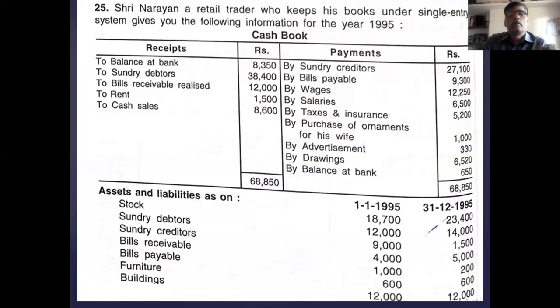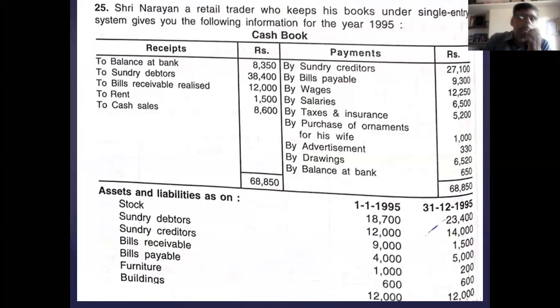The second requirement is accounts related to debtors and creditors: debtors account, bills receivable account, creditors account, and bills payable account. You prepare these accounts and ascertain the missing information. After ascertaining the missing information, you prepare the final accounts.